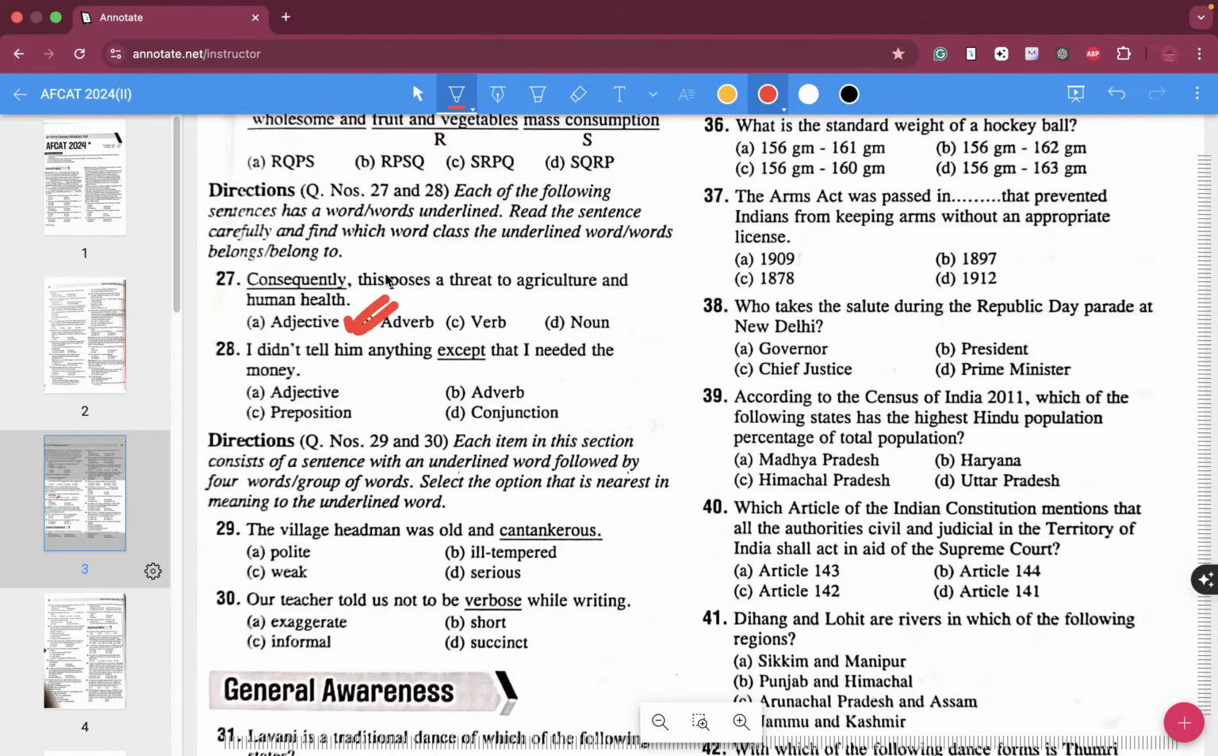Question number 28, folks. Not 128, only 28.